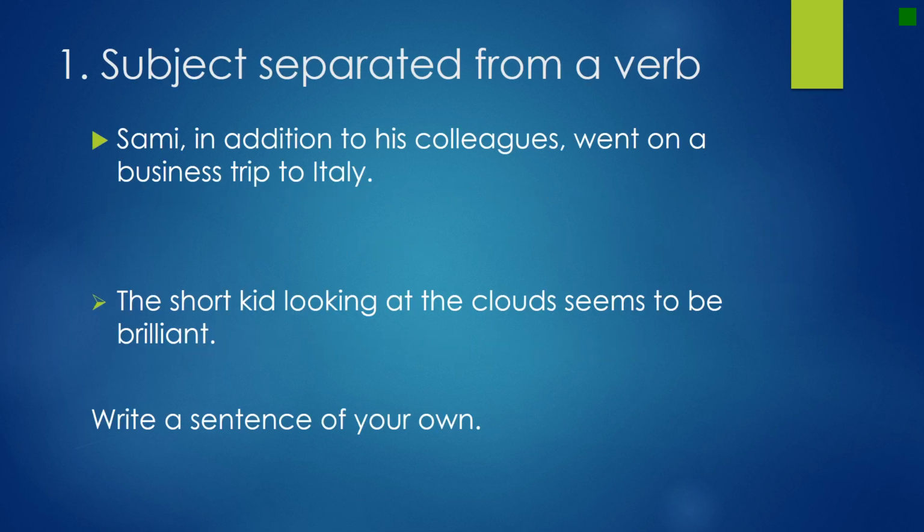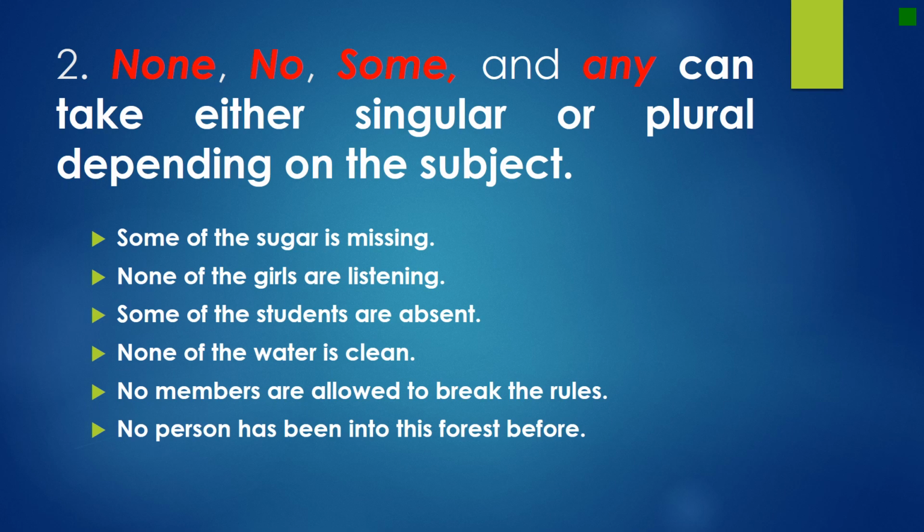Moving on, we did several exercises where I outlined the basic rules of subject-verb agreement. For example, with no, none, some, and any, those pronouns can take either singular or plural depending on the subject.